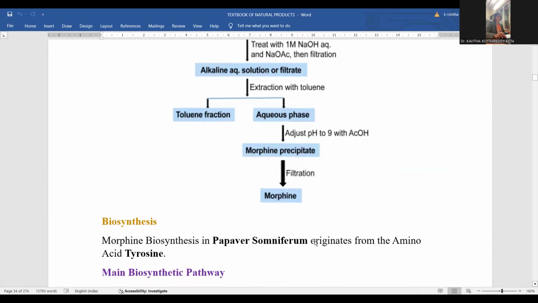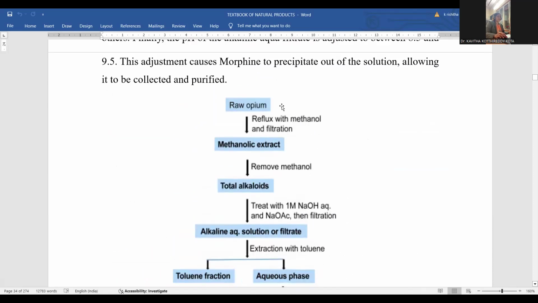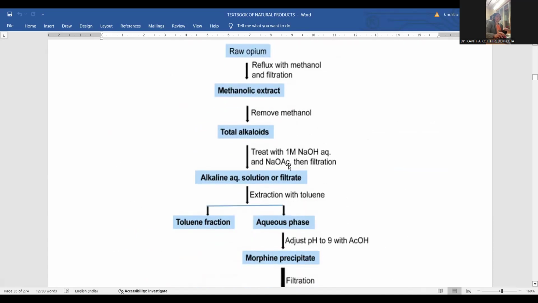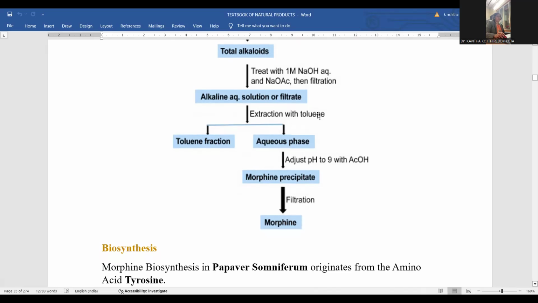So that is entirely provided in chart form as well. Raw opium is to be collected first, refluxed with the alcoholic solution as we discussed, and further filtration is required, and the methanol is to be evaporated. Then the total alkaloid will be taken into the petri dish. Now, a basic solution is added to maintain the pH of 11. The alkaline solution filtrate will be taken out and mixed with the toluene. The toluene fraction will be able to extract that morphine into that compound.